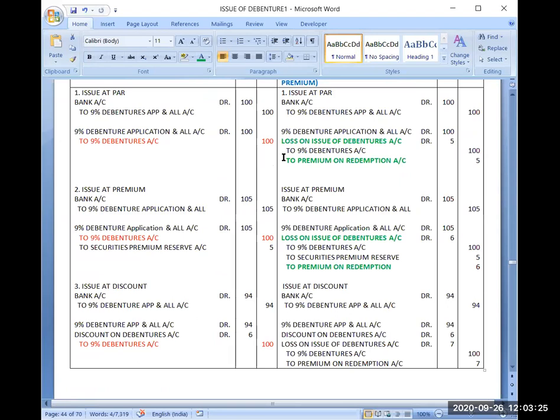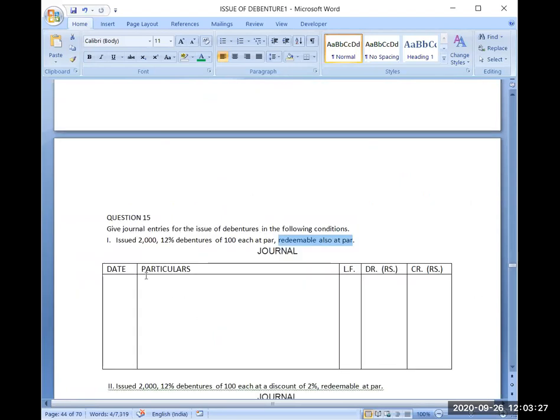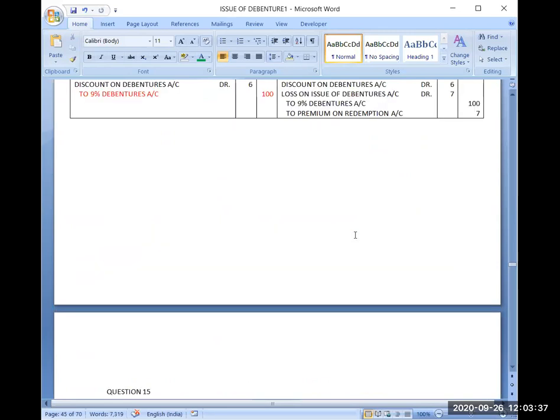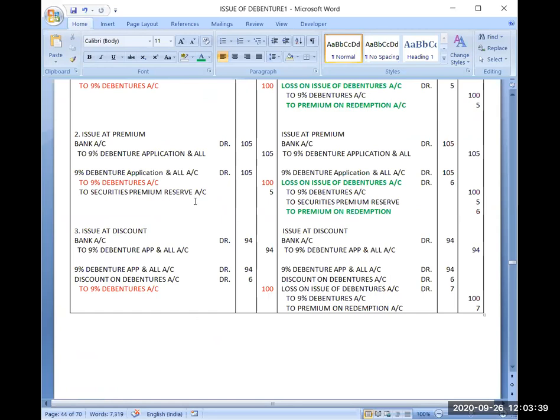So the answer should be in proper format of journal. Proper format should be there, narration should be there. You can write the same language in narration also. So the first step is draft your first basic entry. Then if changes are required, do those changes, solve it for one debenture, and then afterwards finalizing the entries, multiply with the number of